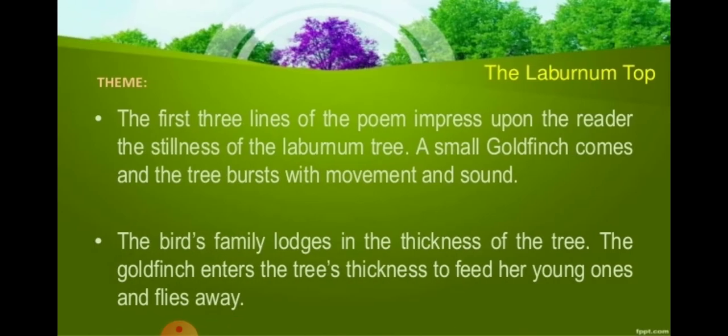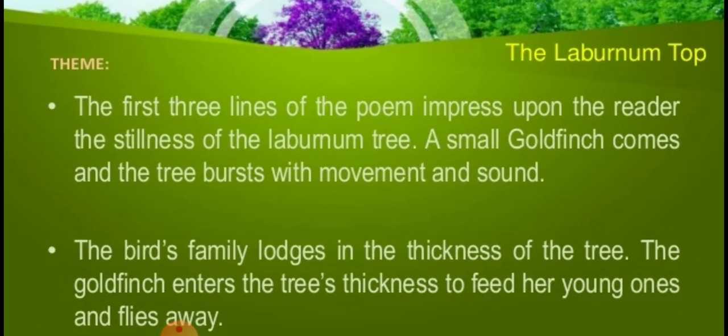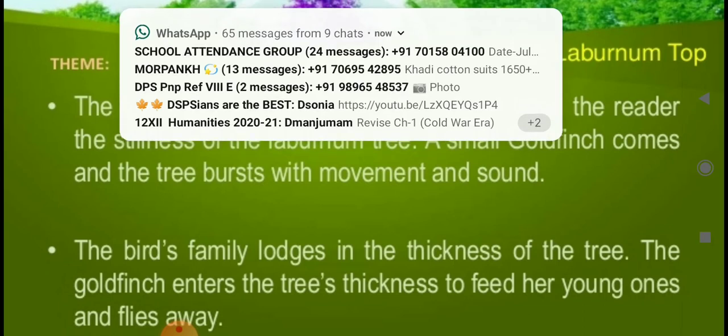Now let's see what is the theme of this poem. The first three lines of the poem impress upon the reader the stillness of the laburnum tree. In the starting lines, the laburnum tree is shown as silent, as motionless, right? A small goldfinch comes and the tree bursts with movement and sound, right? With the arrival of the goldfinch bird, it becomes lively, right? As I told you earlier.